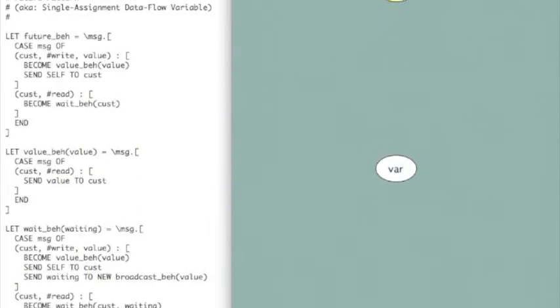Okay, so I've created an R1 actor that's essentially going to represent my first reader. And the R1 actor is going to send a request to the variable to read. So that's going to be an instance of this pattern, and it's going to pass in that request a customer. The customer is the actor to whom the reply should be sent.